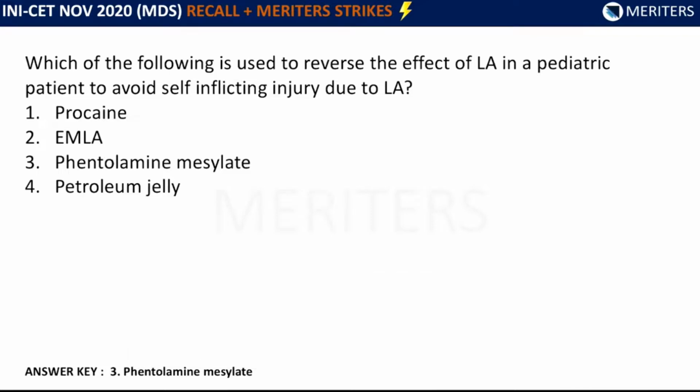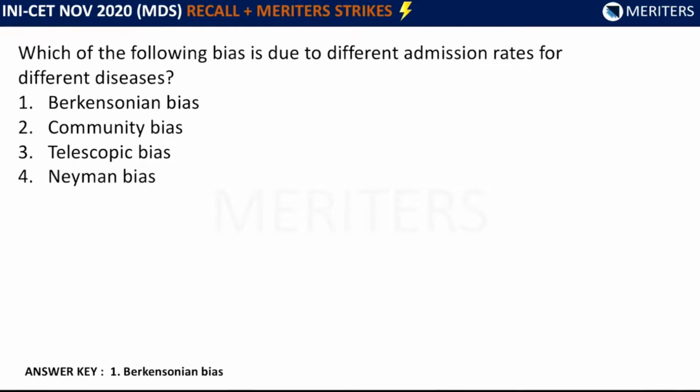So I told you the potential candidates: pediatric patient, geriatric patient. Here in the question, pediatric patient is mentioned and reversal of LA is mentioned. So the answer will be phentolamine mesylate. Now we'll see the next question.